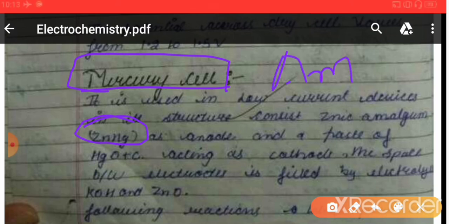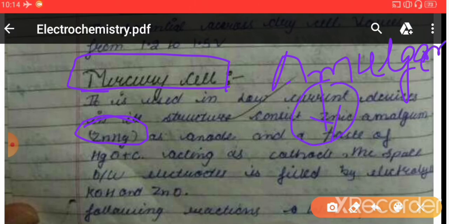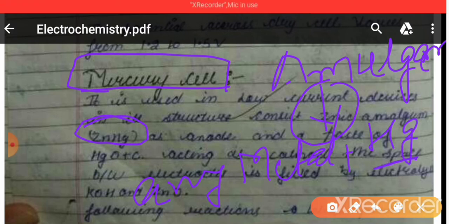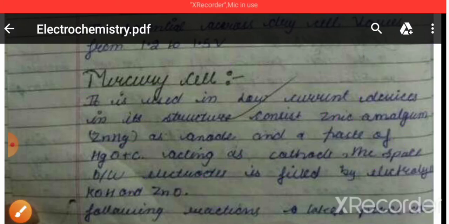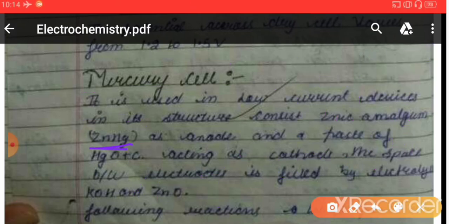Here it is written that the mercury amalgam is what? Amalgam is a paste of any metal along with the mercury, right? It means any metal plus mercury is called amalgam. Any metal plus Hg, that is called amalgam, right? So zinc along with the Hg is called zinc amalgam, right? So this zinc amalgam is acting as anode, right?